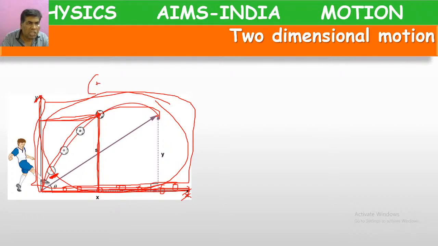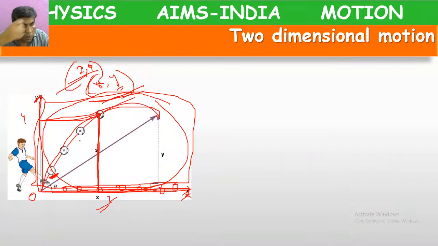So we can tell its position as x comma y. In maths, you might have learned this kind of point, x comma y. From the origin, what is the position of this object? If the x value is 2 and the y value is 4, we can tell the position of the ball after some time as 2 comma 4. To describe its motion, we have to depend on the x value and the y value. So it is two-dimensional motion. This is an example of two-dimensional motion.